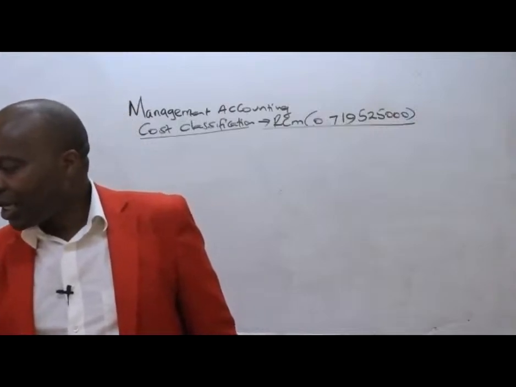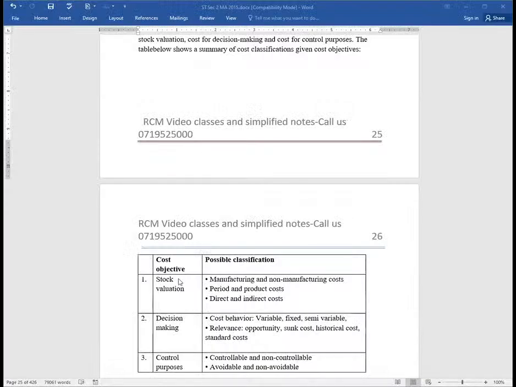Now, ladies and gentlemen, listen here. Then we go to decision making. Decision making, ladies and gentlemen, basically we shall be looking at those costs that we can control. Costs in this case that are futuristic. So we shall be having various buckets of classification. For example, on decision making, we shall be classifying the costs in accordance to cost behavior, and you can see the various buckets there. We shall be having variable costs, great classification. We shall be having fixed costs, which are quite irrelevant in terms of decision making.